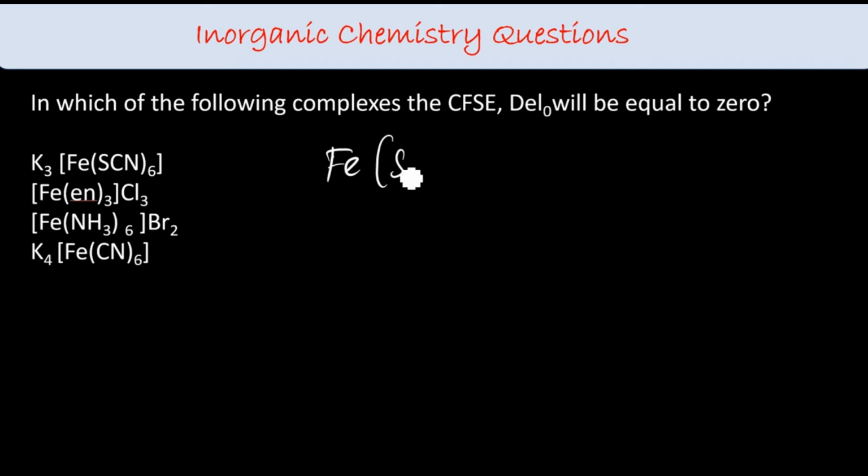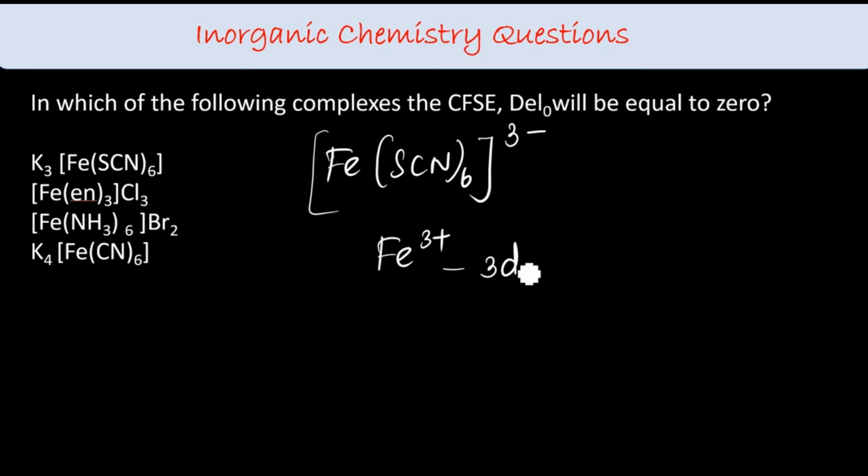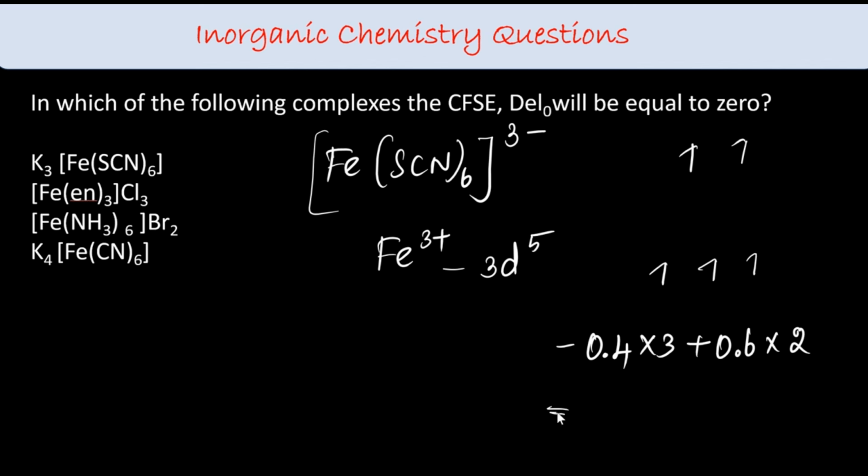I have Fe(CN)6 3 minus, so Fe 3 plus, 3d5. CN is a strong field ligand, so 1, 2, 3, and 1, 2, which makes minus 0.4 into 3 in the t2g plus 0.6 into 2 in the eg, so totally 1.2 minus 1.2, 0. So the answer becomes option A.